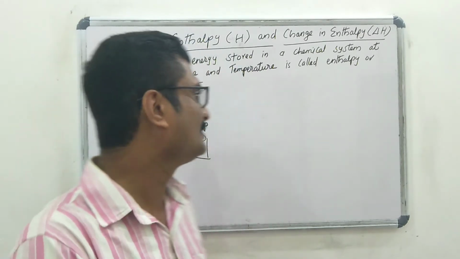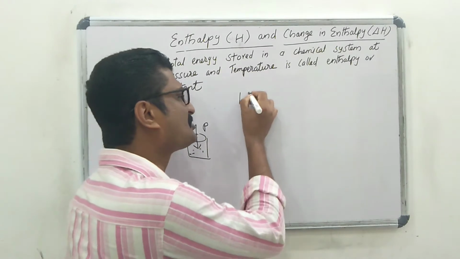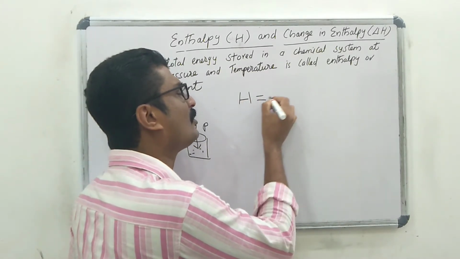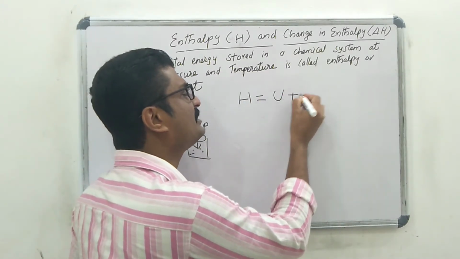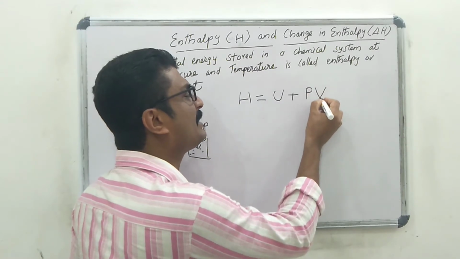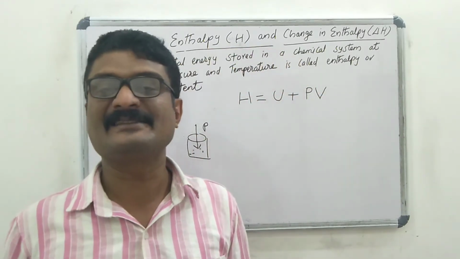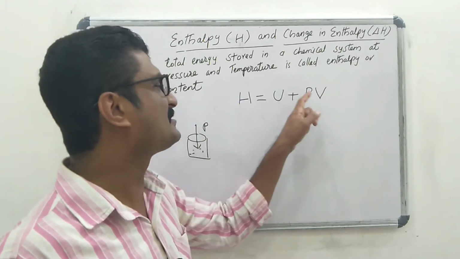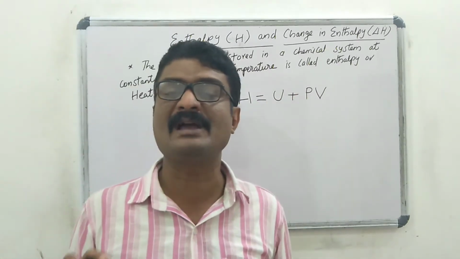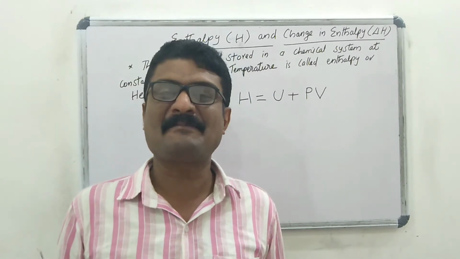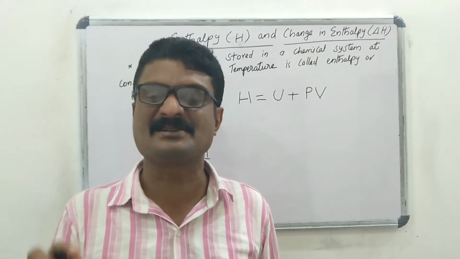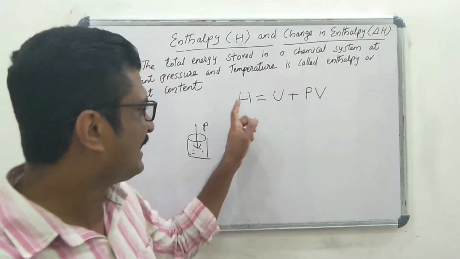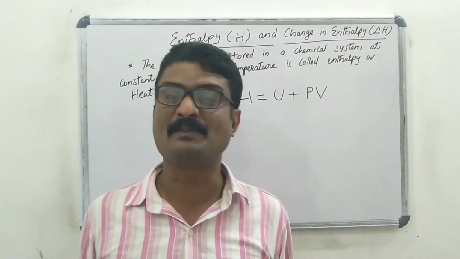Then scientists experimentally found that the enthalpy H is the sum of internal energy U and pressure volume energy PV. Enthalpy is the sum of internal energy U and pressure volume energy PV. Okay, pressure volume energy is represented by PV. Then H is equal to U plus PV.